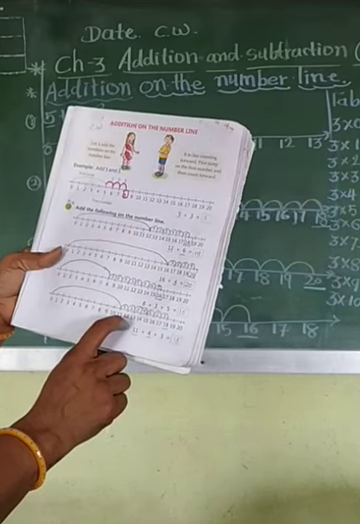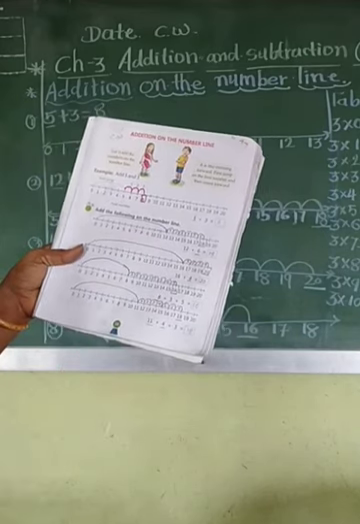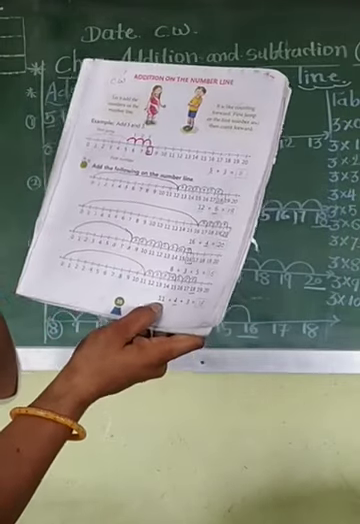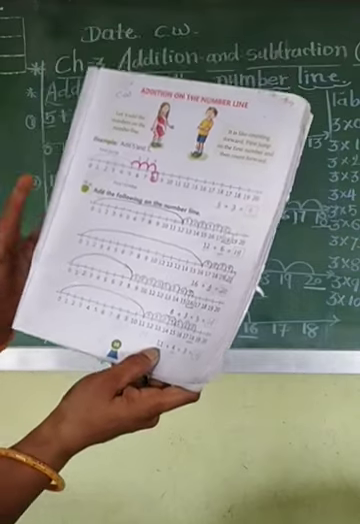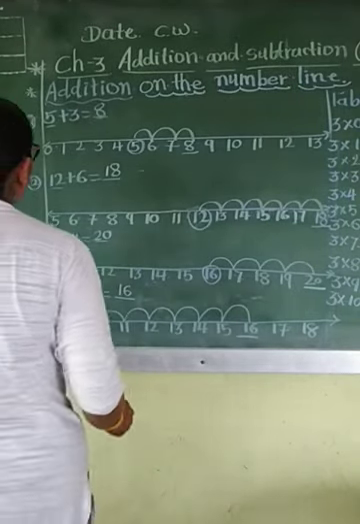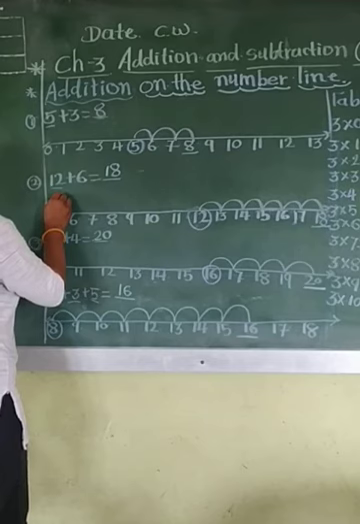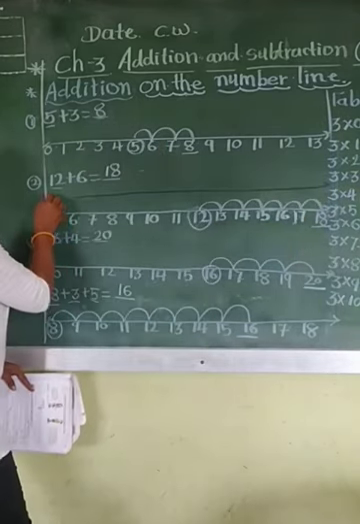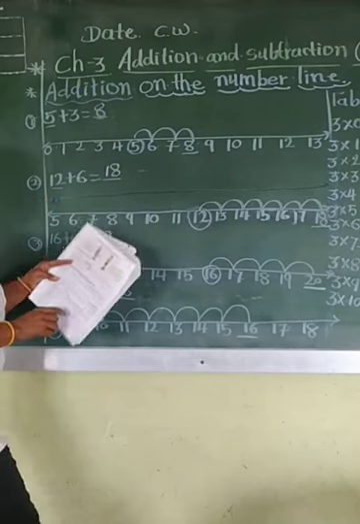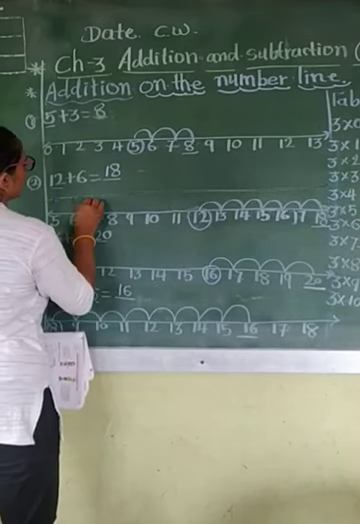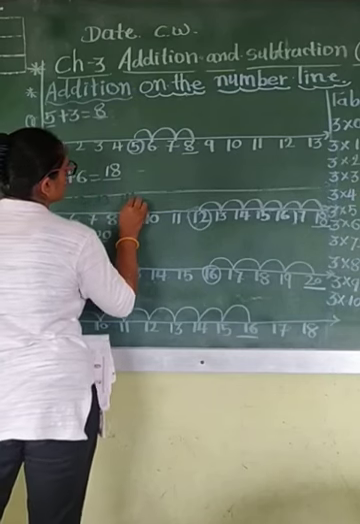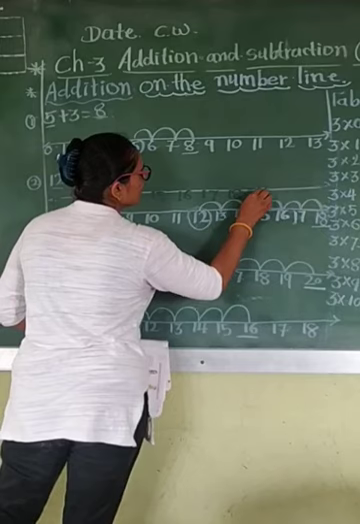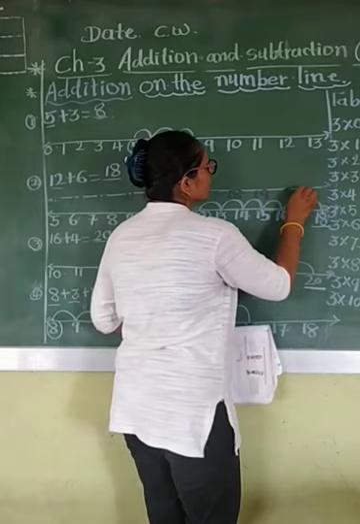Where you have to do? In the notebook. Listen guys, this number starts from 11. So the first number is 11, so you start writing from 11. In your notebook, draw a number line and start writing from 11, because our first number is 11. देखो मैं बता रही हूँ. 12, 13, 14, 15, 16, 17, 18, 19, 20 and 21.